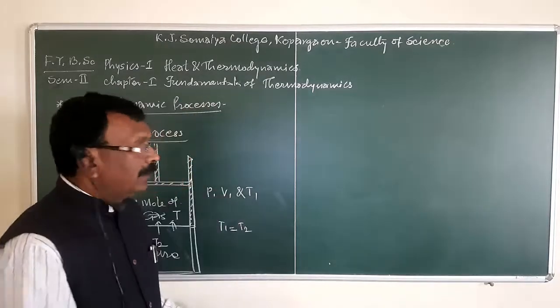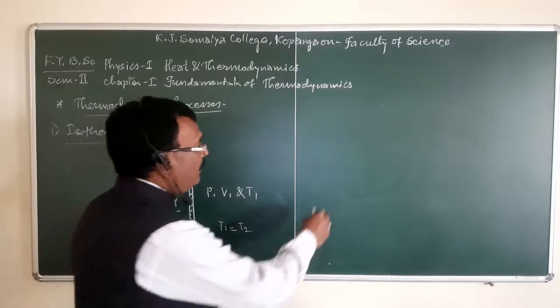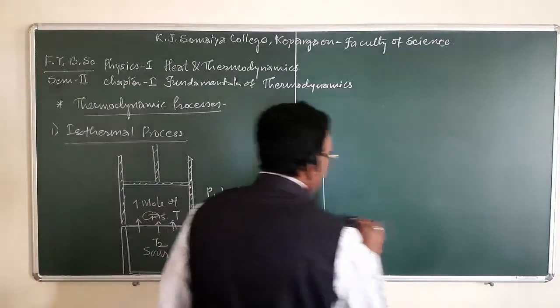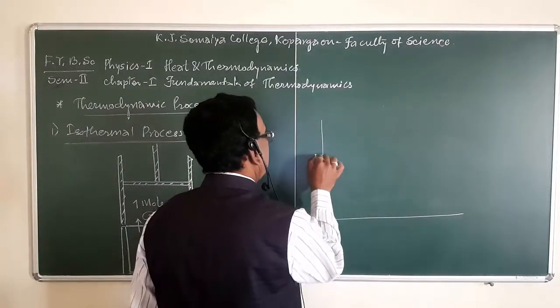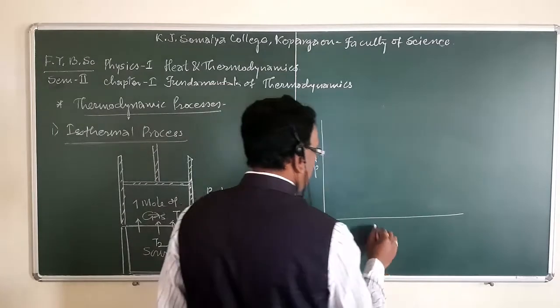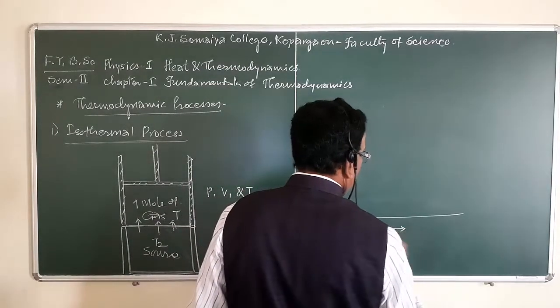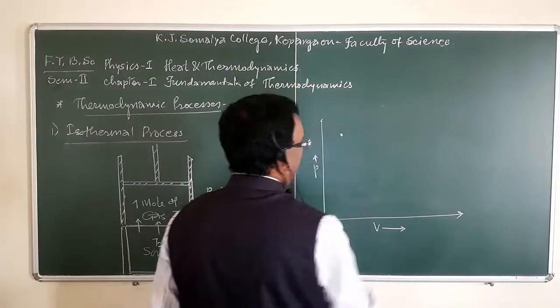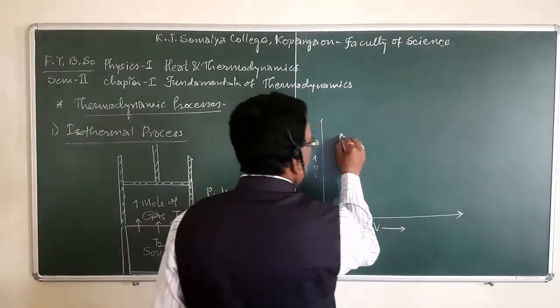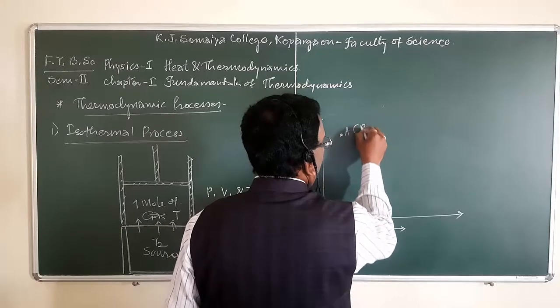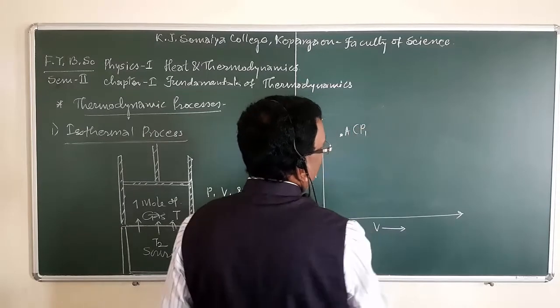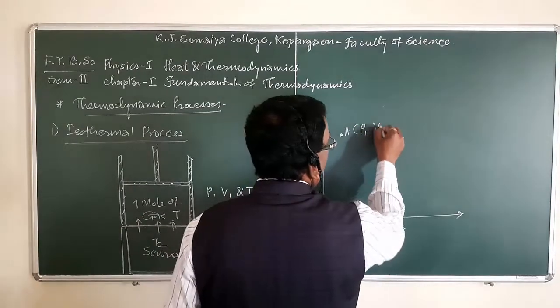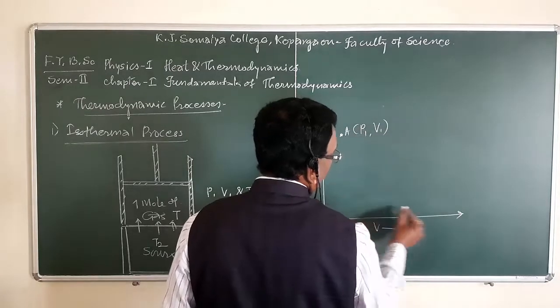This change can be shown graphically. If pressure is taken along the y-axis and volume is taken along the x-axis, suppose at point A, P1 is the pressure and V1 is the volume of the system.